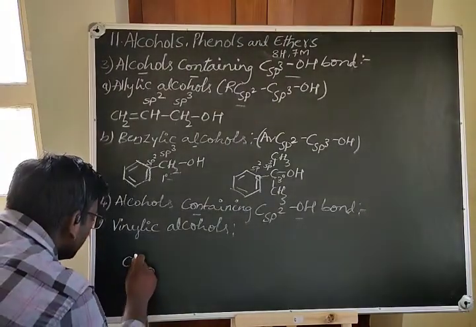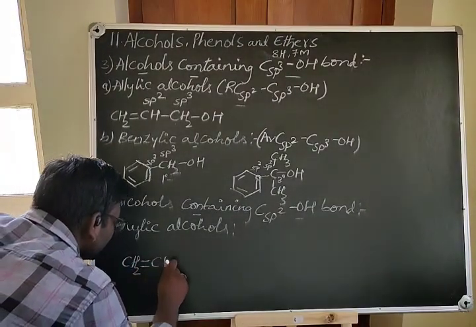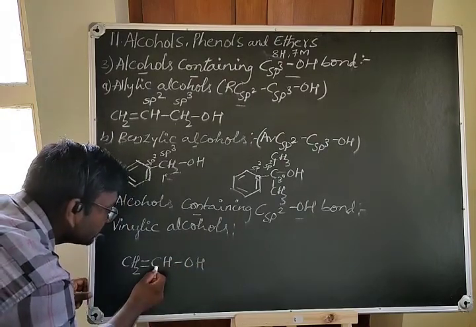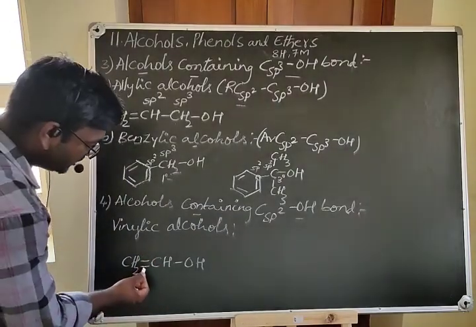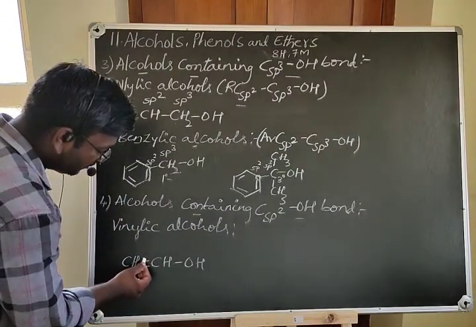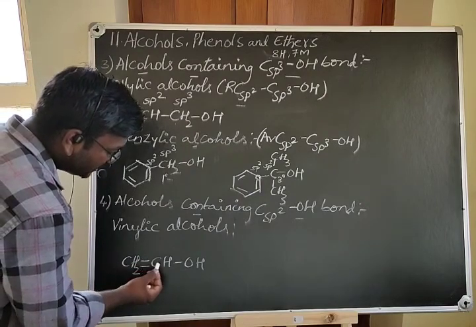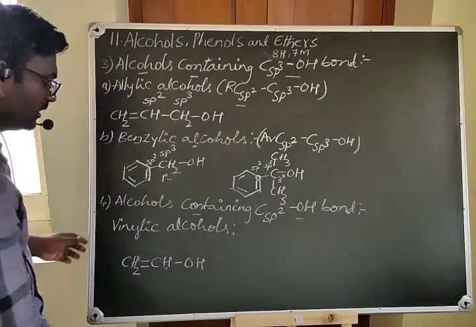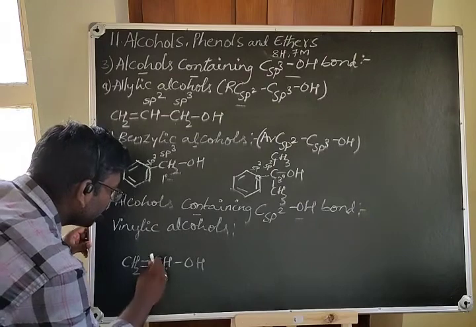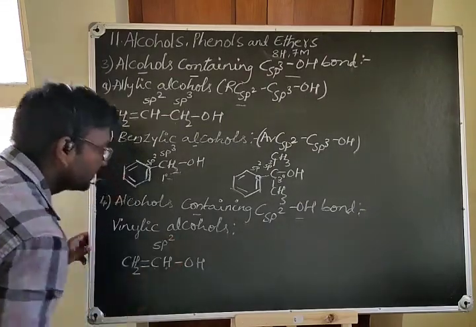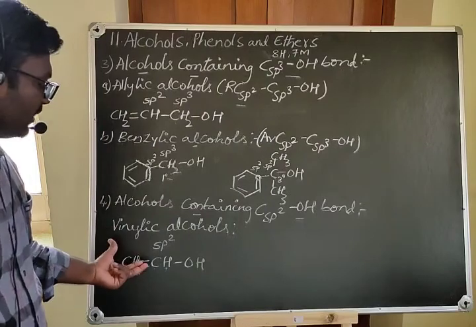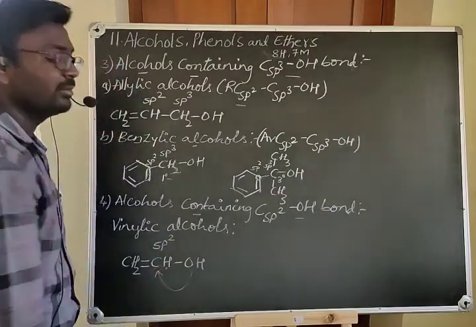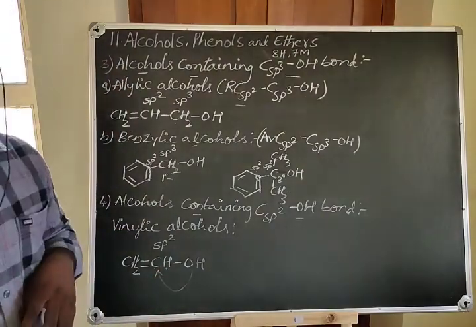For example, you can take CH2=CHOH. Here, this carbon is sp2 hybridized because it has only 3 sigma bonds. How? Out of the 2 bonds, one is a pi and another is a sigma. Here one sigma, another sigma, and the hydrogen is connected with a sigma bond. Therefore on this carbon there are totally 3 sigma bonds, hence it is an sp2 hybridized carbon. So, what are vinylic alcohols? The alcohols in which the OH group is present on the sp2 hybridized carbon are called vinylic alcohols.